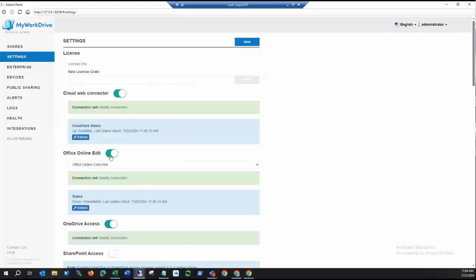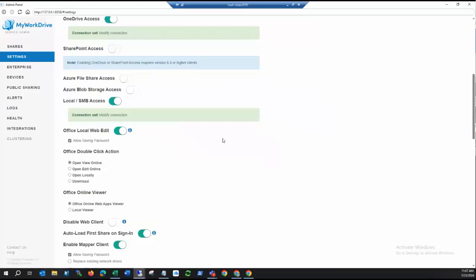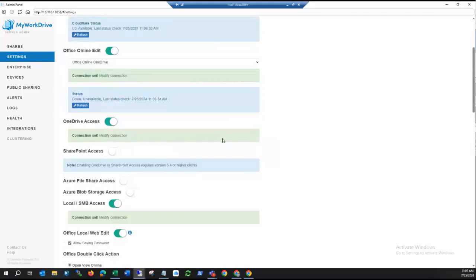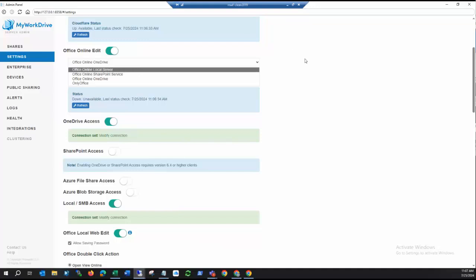Office Online Edit does require, when you're using OneDrive, the ability to use our reverse proxy mechanism to make that site available, so you'll notice that these connections are tested and looked at a little bit differently. So that's an important piece on that. And you can see if I scroll down to Office Online Editing, you have the different options here in terms of what you would use. In this case, we're using OneDrive.